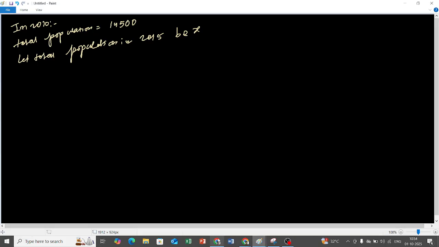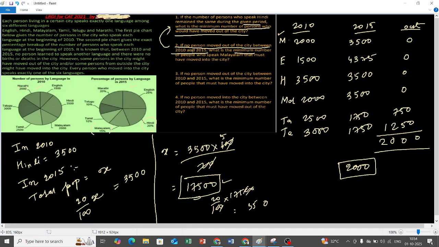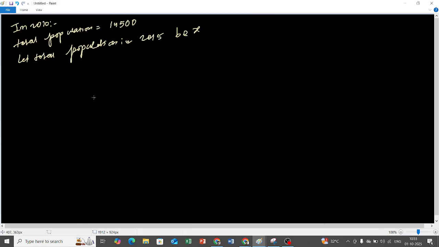We don't know x. Now can you tell me what can be the value of x? In terms of inequality, x can be greater than or less than what? Given that no person moved out of the city between 2010 and 2015, what can be the minimum value of x? 14,500.